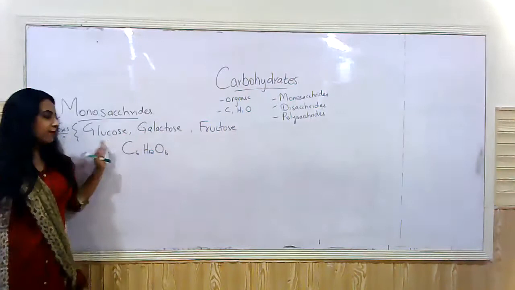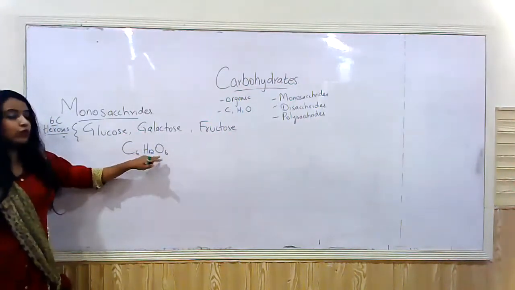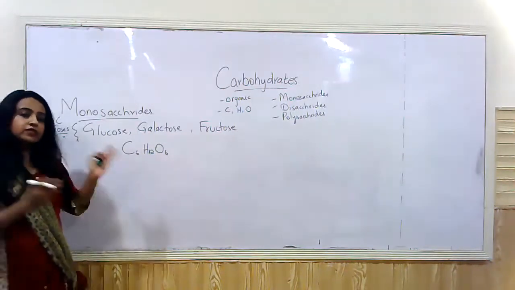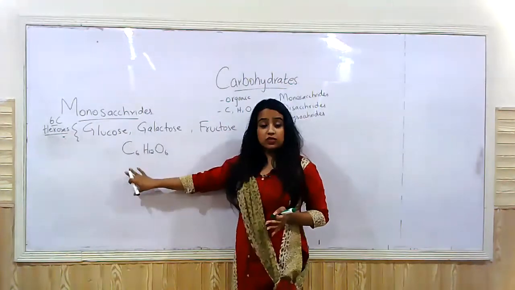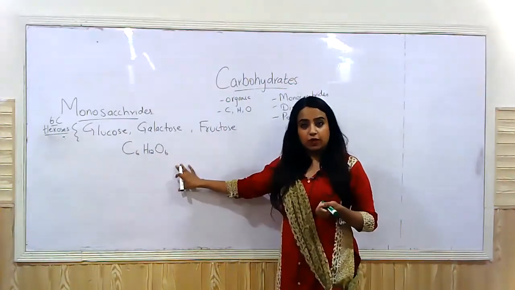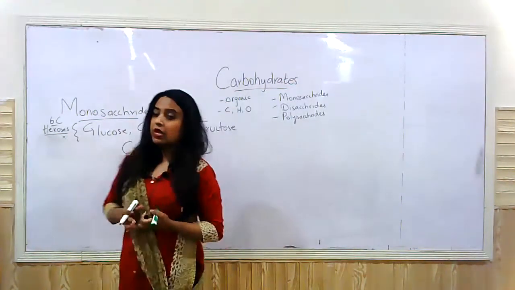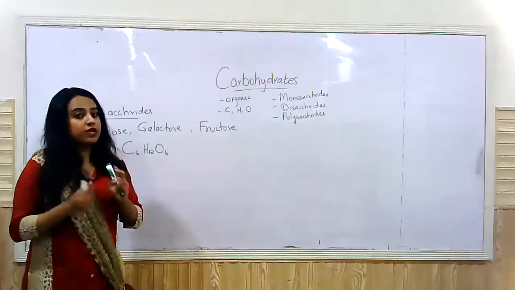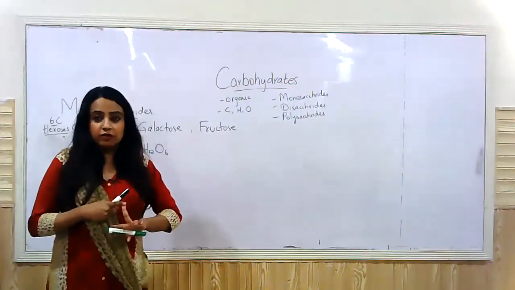All 3 of them have the common molecular formula C6H12O6. When you're representing glucose, it has the same formula. When you're talking about galactose, it has the same formula. Talking about fructose, it has the same formula. There is a difference in the structural formula. That means we'll be studying 2 types of formulas: structural formulas and molecular formulas, right?